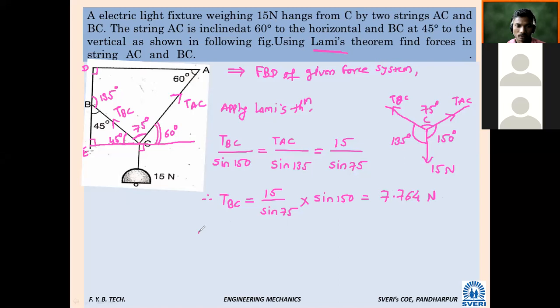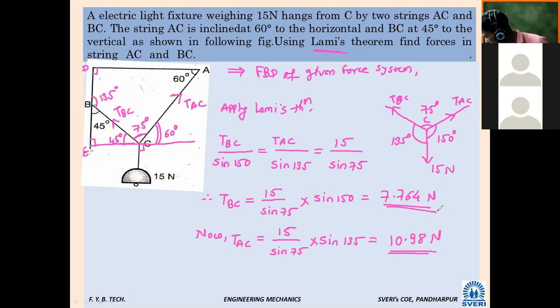Okay, and now what is that? T_AC. T_AC is 10.98, divided by sine how much? Sine 135. 10.98 Newton. So these are the answers for this.